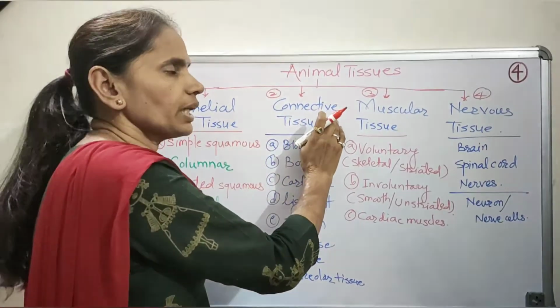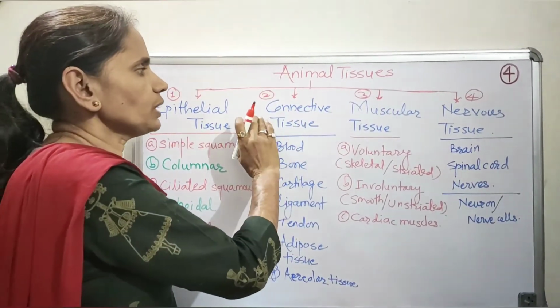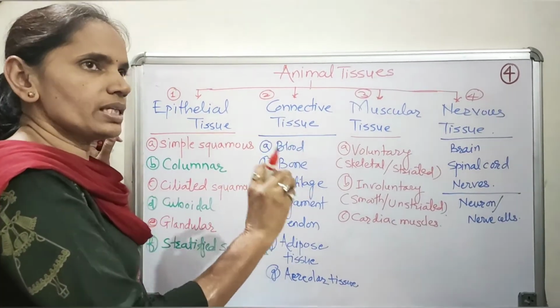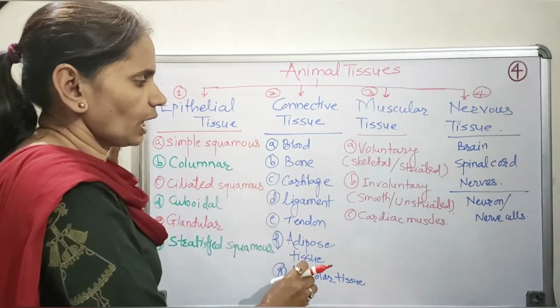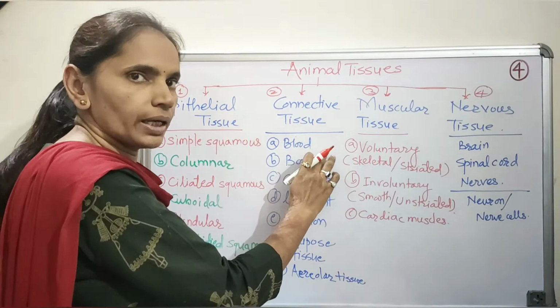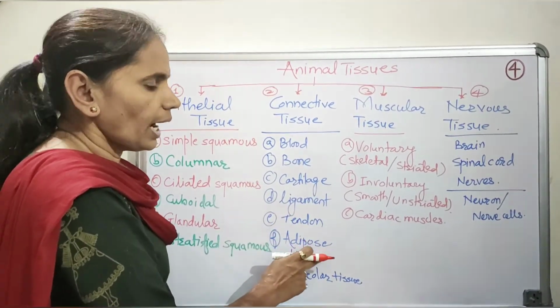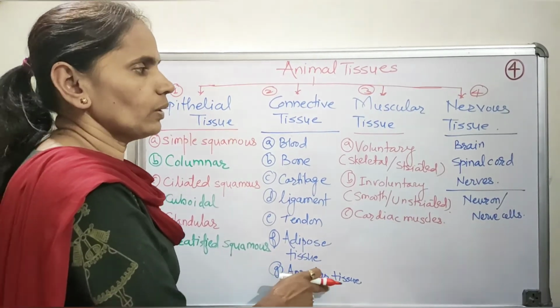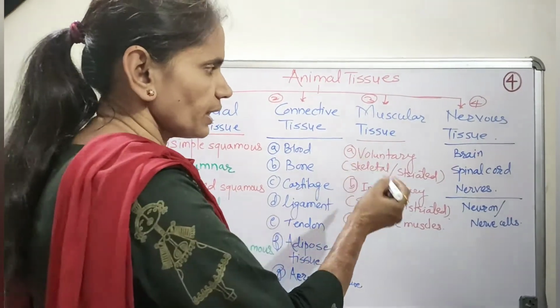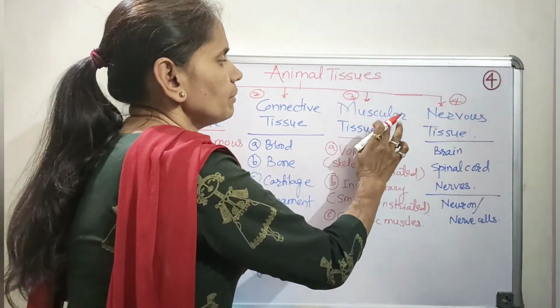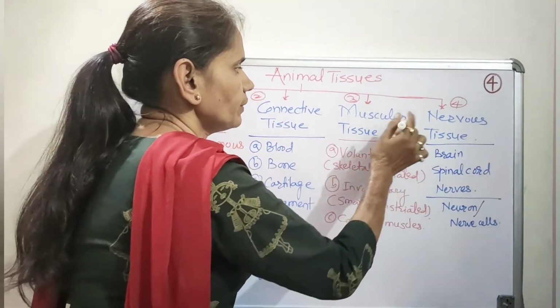The second major type of animal tissue is the connective tissue. Examples of connective tissue are blood, bone, cartilage, ligament, tendon, adipose tissue and areolar tissue. Further two types that we have discussed today are muscular tissue and nervous tissue.